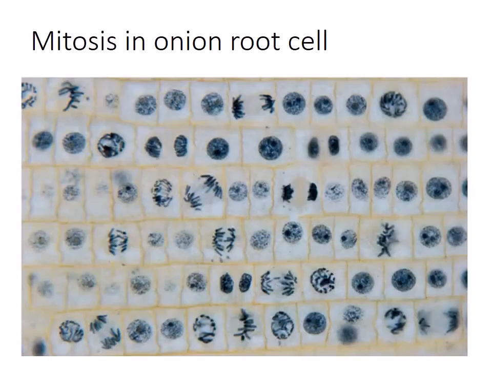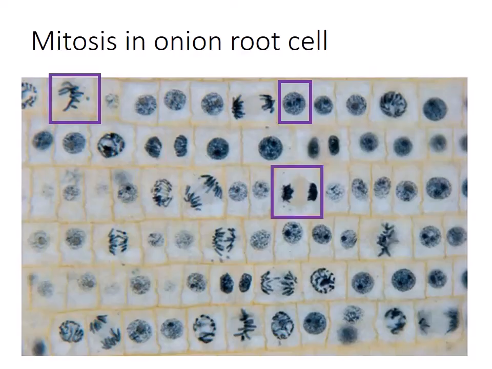So here's kind of an example of mitosis in the onion root cell, and I think it's important that you're able to identify the different phases of mitosis. So this first image here that I've drawn a box around would be a cell in metaphase. And then what do you think this phase is? That one's maybe tricky. That one is actually interphase, so it's not in mitosis. It's just hanging out doing regular cell things, so that's interphase.